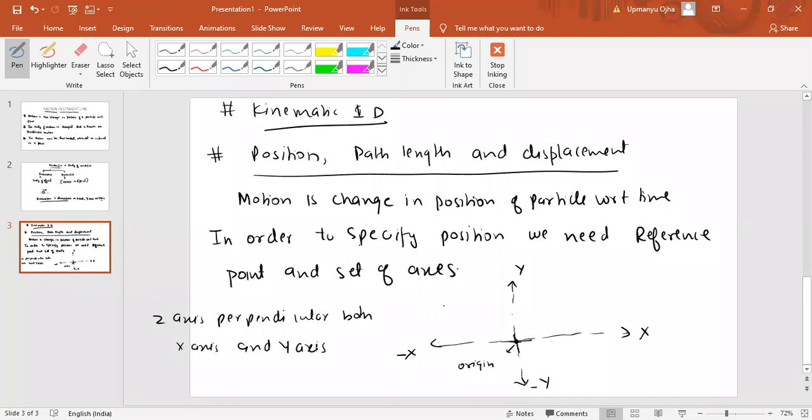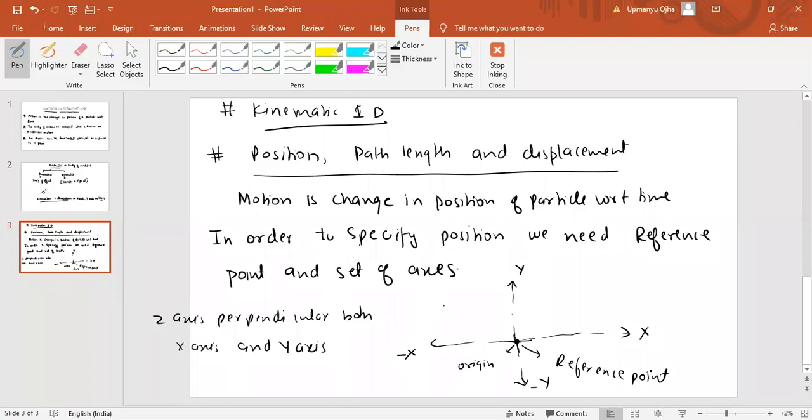So first of all, for specifying the position, we need to have the axes. You can see that we have drawn the axes, x-axis and y-axis. Now we need to have the reference point. What is the reference point? The point of intersection of both the axes is known as the reference point, which is also known as the origin. So the reference point is the origin here.